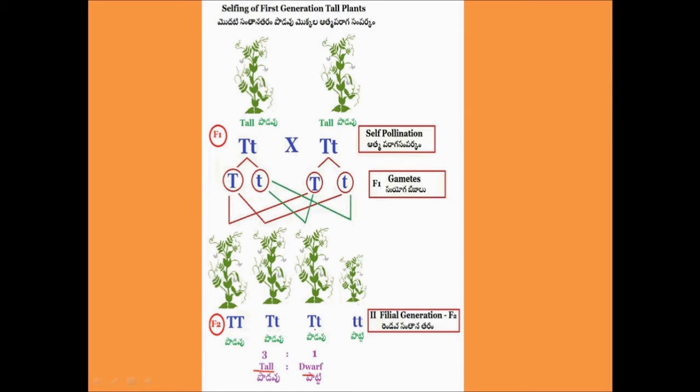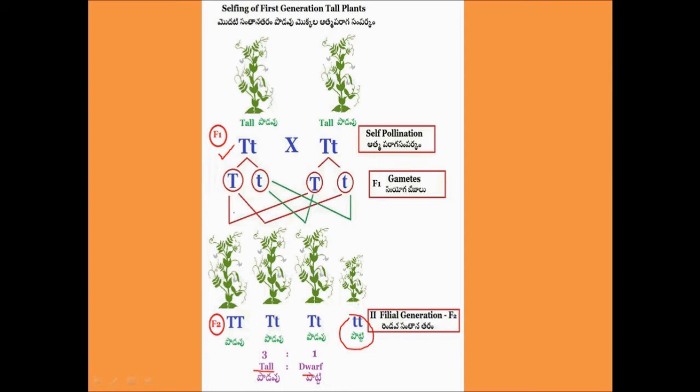Since a dwarf plant occurred in the F2 generation, he understood that this dwarf factor was present in the F1 generation tall plant. So that's why he considered the tall plant of F1 generation as a hybrid tall.